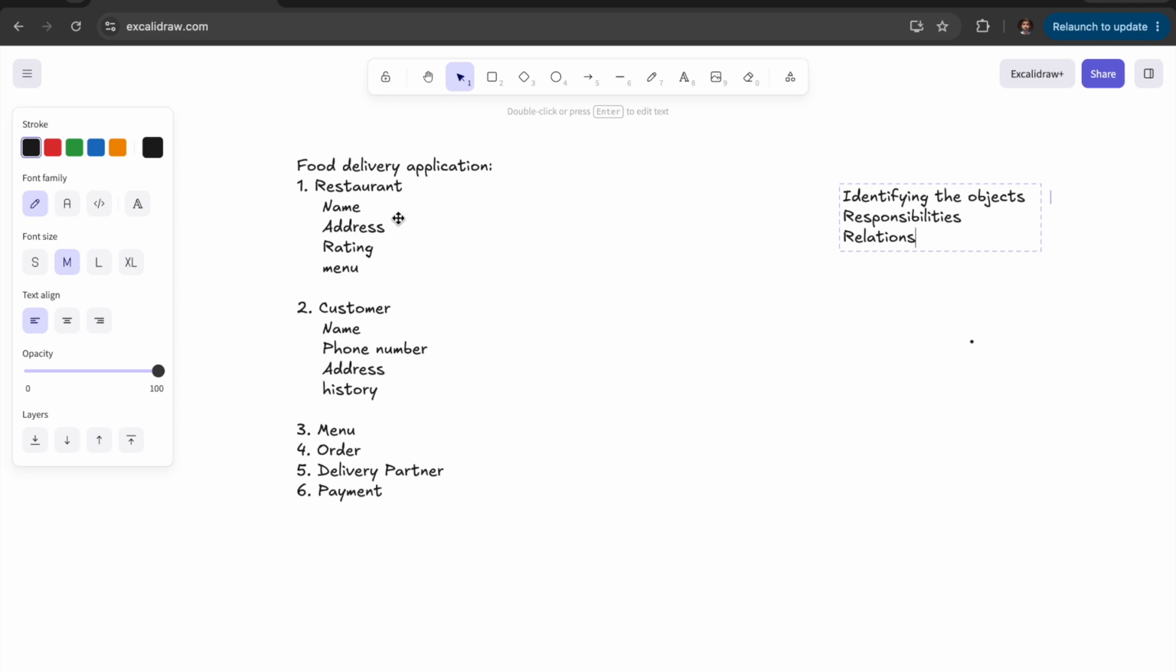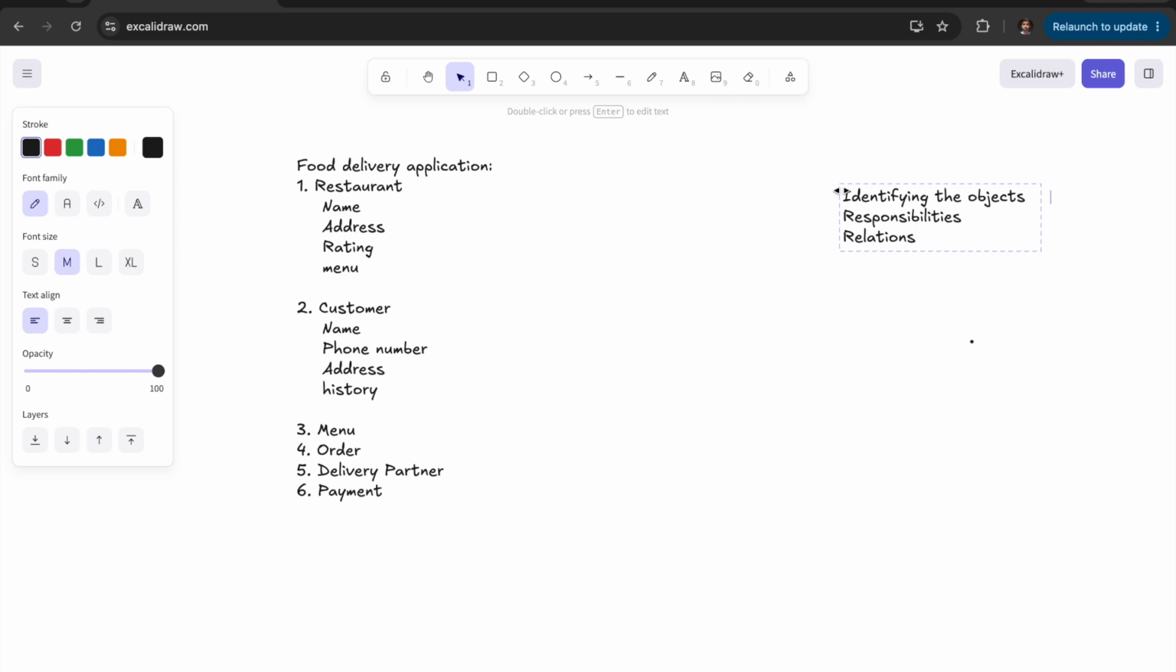How these objects are related to each other. So they are not standalone, right? They come together and create a system. So LLD is simply identifying the objects, then identifying the responsibilities, and then identifying the relations before we code.